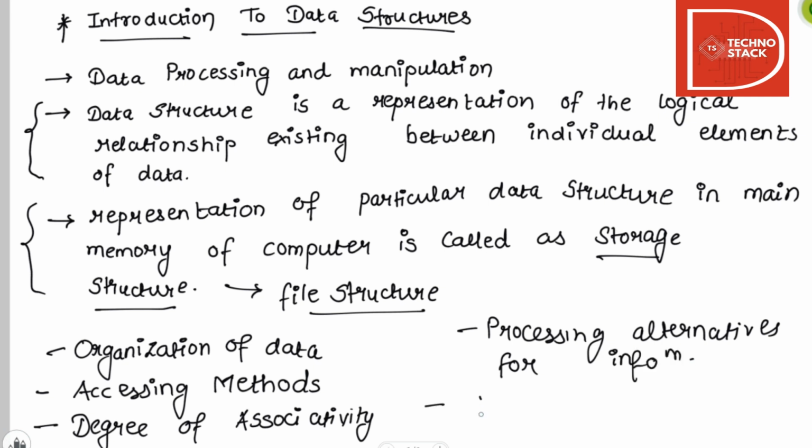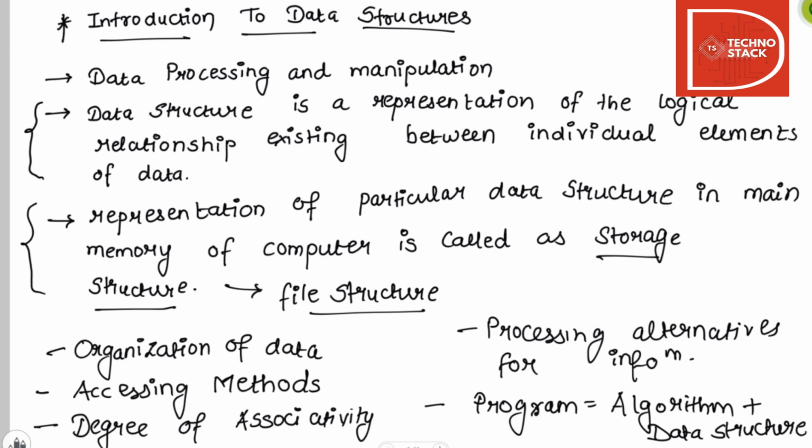Now basically a program is a sum total of two things, that is, algorithm plus data structure. Data structure study covers the following points: amount of memory required to store data, amount of time required to process, representation of data in memory, and operations performed on that data.